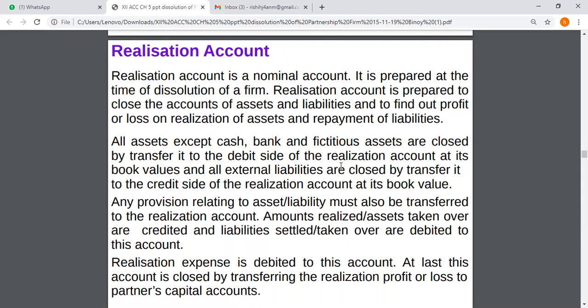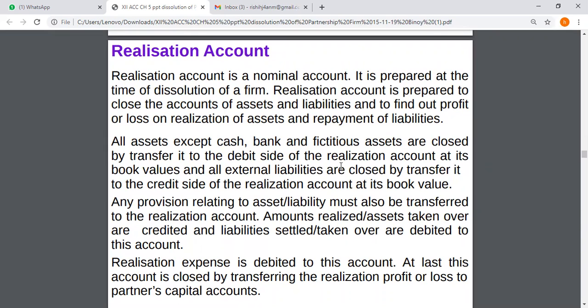All assets except cash and bank and fictitious assets are closed by transferring it to the debit side of realization account at its book value, and external liabilities are closed and transferred to the credit side of realization account at its book value.